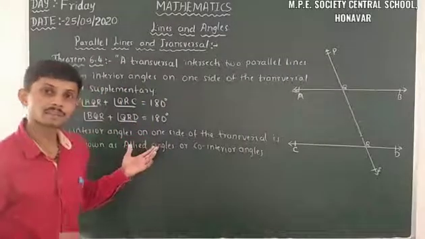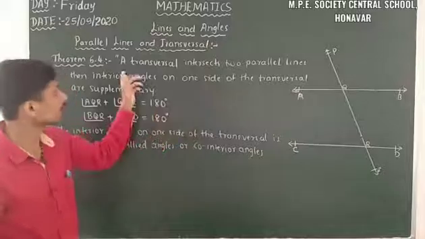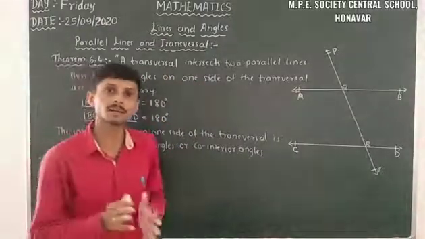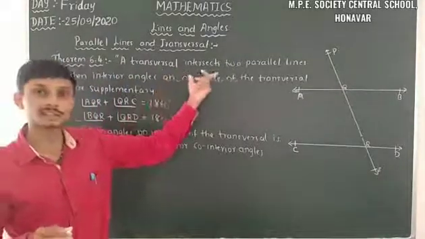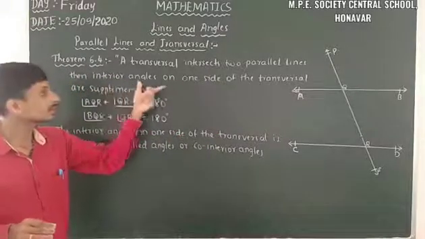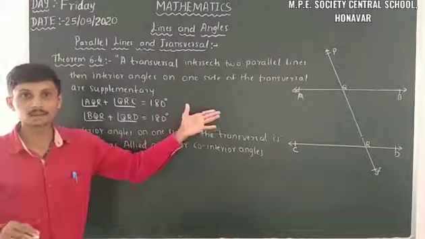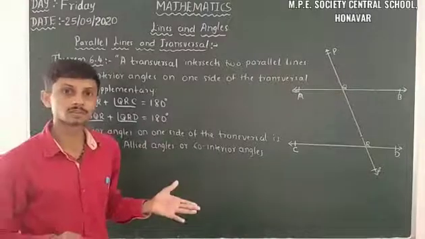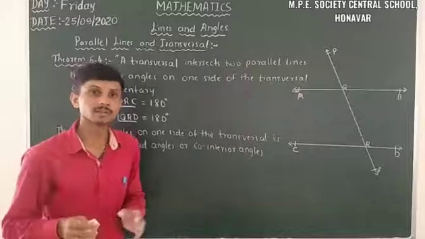Let us take theorem 6.5, the converse of theorem 6.4. A transversal intersects two lines. Initially we don't know whether they are parallel or non-parallel. Such that the interior angles on one side of the transversal are supplementary. Then those two lines are parallel. This is the statement of theorem 6.5, the converse of theorem 6.4.